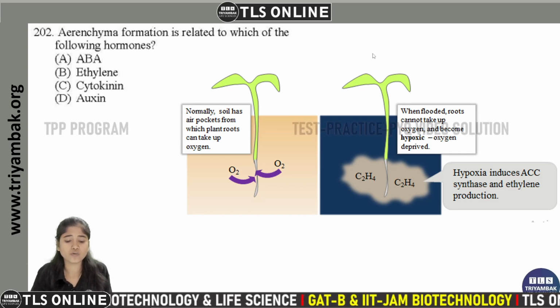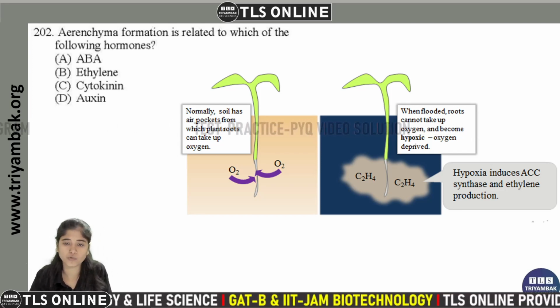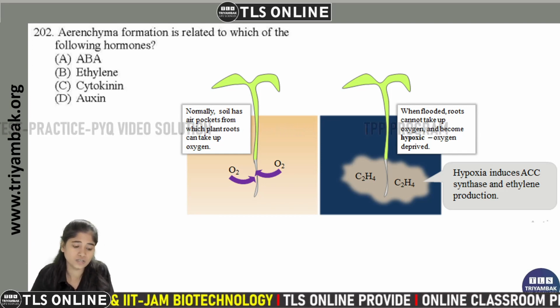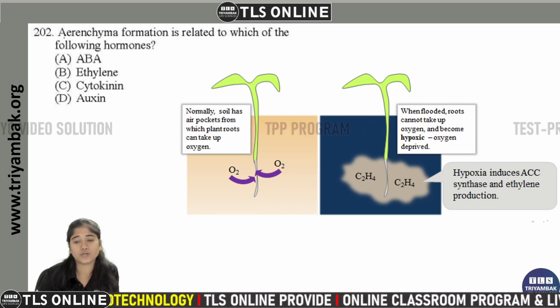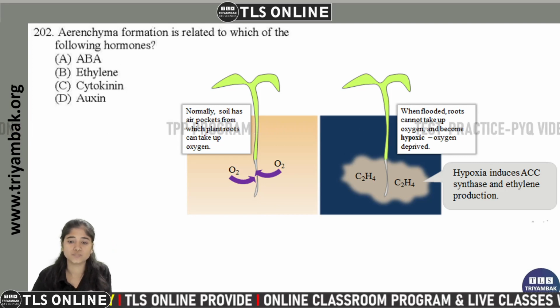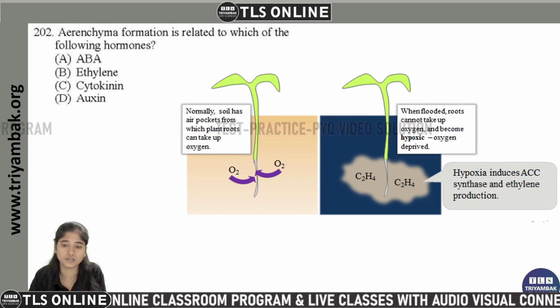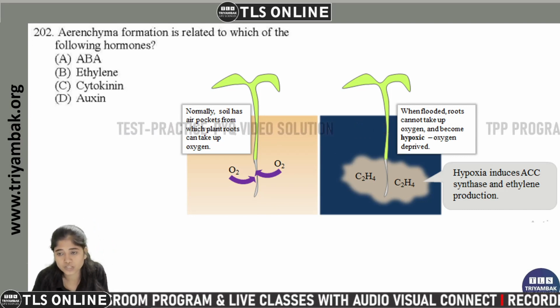Question is, Aerenchyma formation is related to which of the following hormone? So firstly, we have to know why Aerenchyma is formed. In the normal condition, soil has air pockets with which the plant's root can take up oxygen.